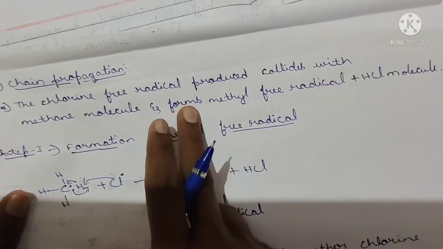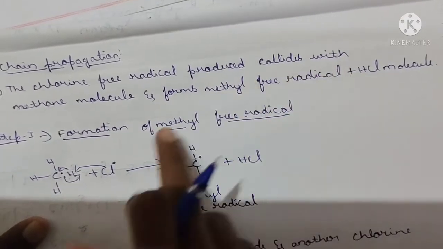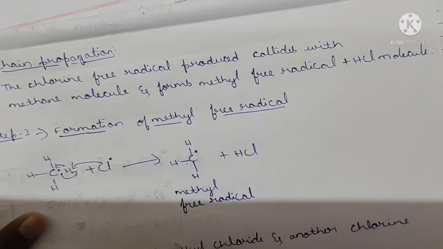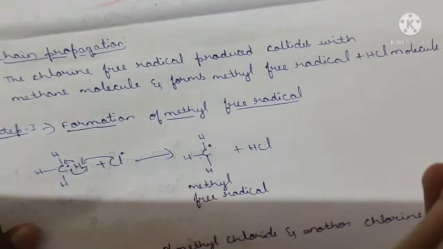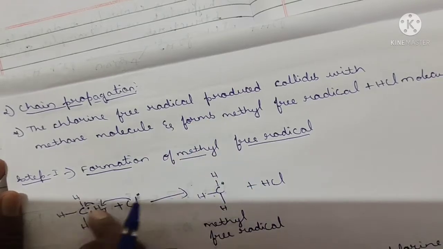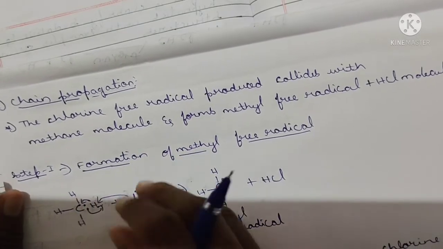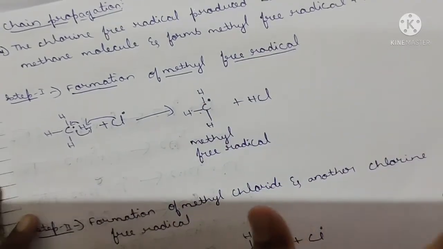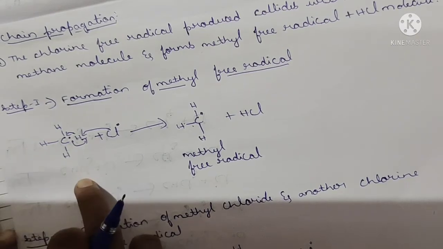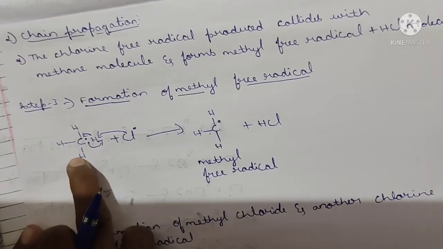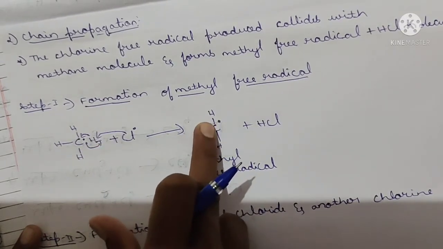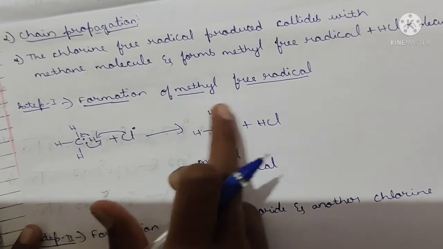Here the chlorine free radical which was produced collides with the methane and forms a methyl free radical. These chlorine free radicals collide with the methane and form a methyl free radical. See here, formation of methyl free radical. This is the structural formula of methane, CH4. This chlorine collides with the methane and forms a methyl free radical, the dot you are looking at, along with HCl.